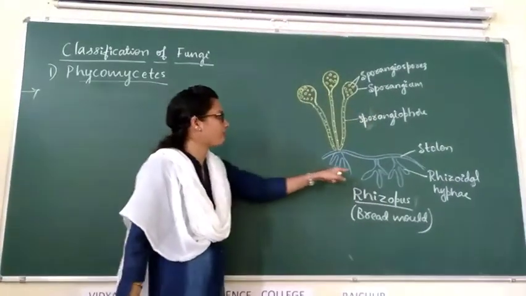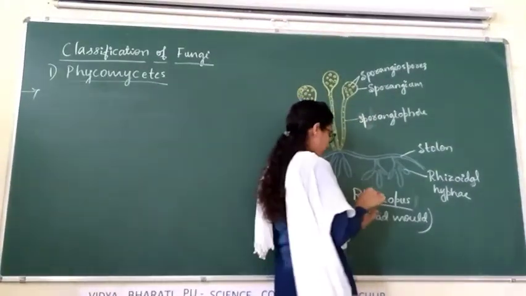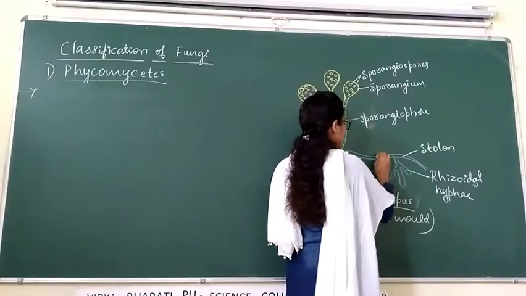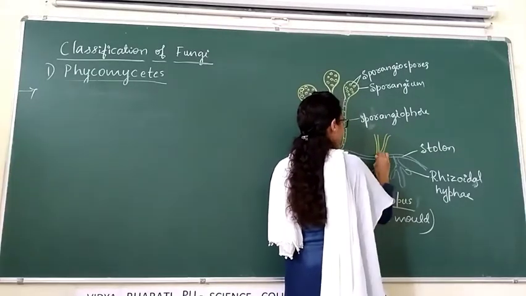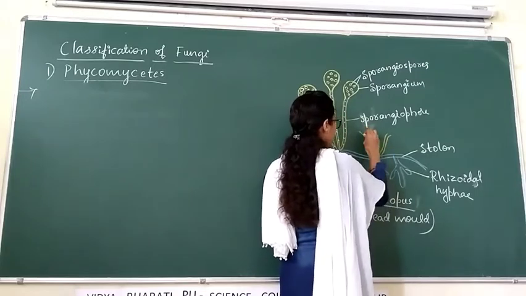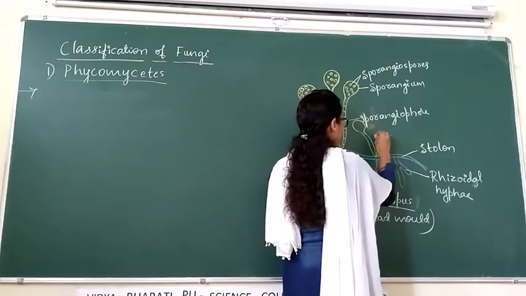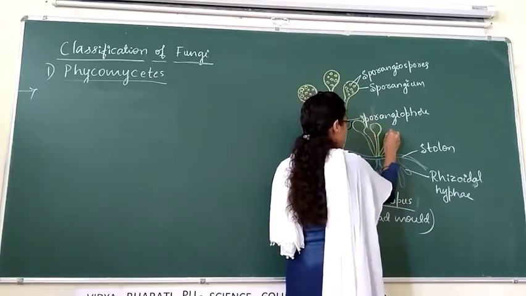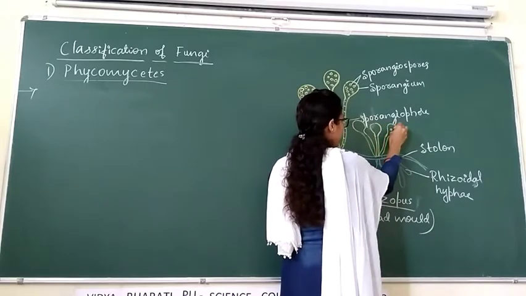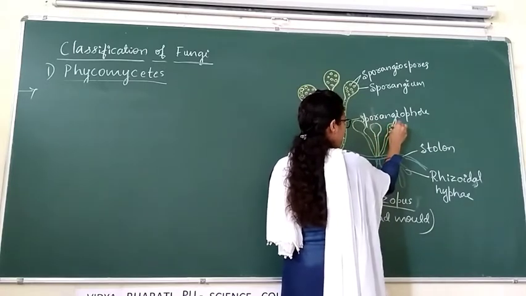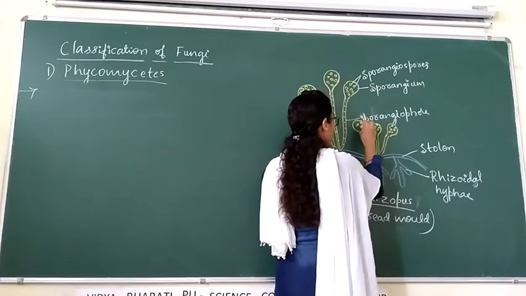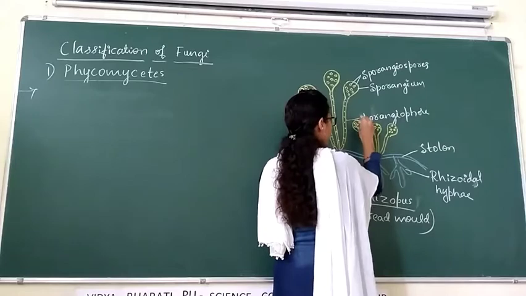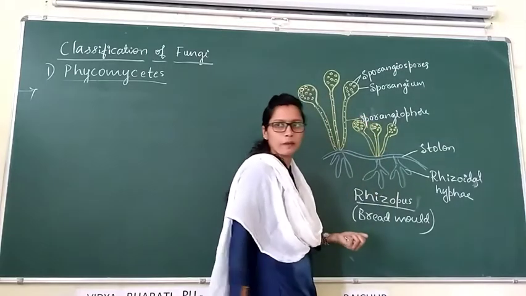The structure of Rhizopus. Here also we can observe the presence of hyphae, and at the tip of the hyphae, fruiting bodies are present, and inside the sac-like or swollen structure, we can observe the presence of spores.